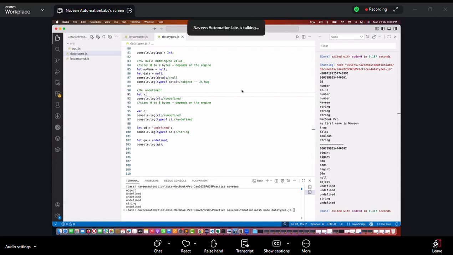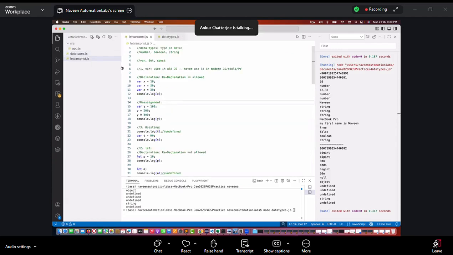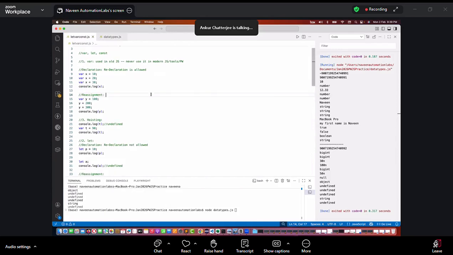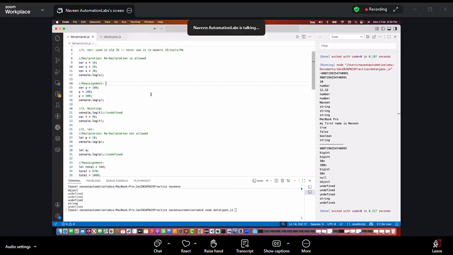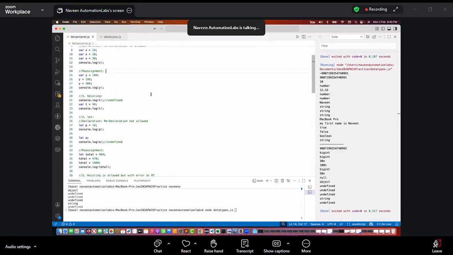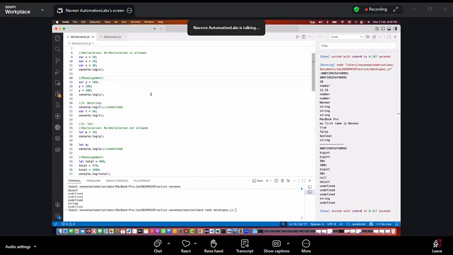Yeah, Ankur, quickly. You have anything? Hi, Naveen. You told about redeclaration, right? If we are using let, it is not allowing. So is it because of let or because of the parser? Because of the parser. The parser also has some JavaScript rules. The parser understands that you are writing the same variable two times with let, so it will give you the error here.